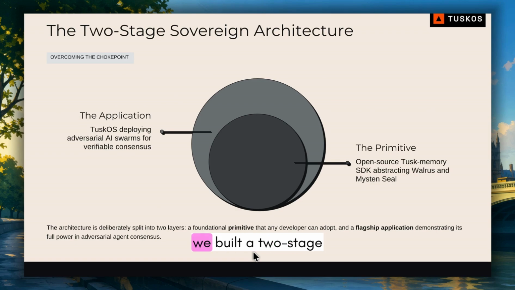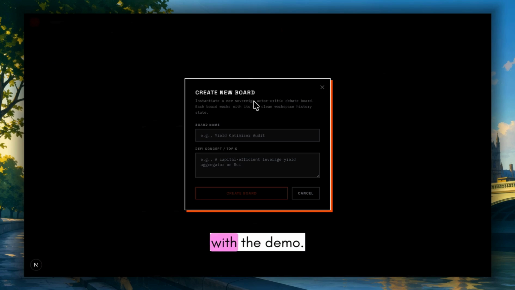To solve this, we built a two-stage architecture. The foundation is our open-source Tusk-Memory SDK, a developer primitive that bridges AI state directly to Walrus. Sitting on top of it is our application layer. Let us proceed with the demo.